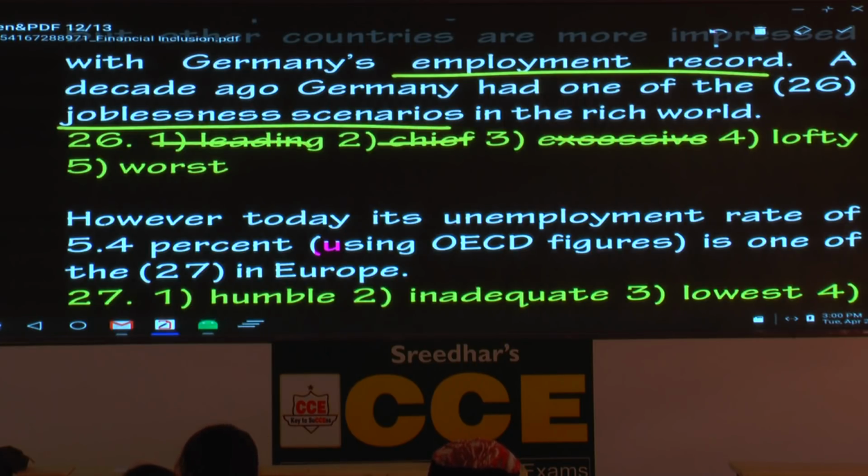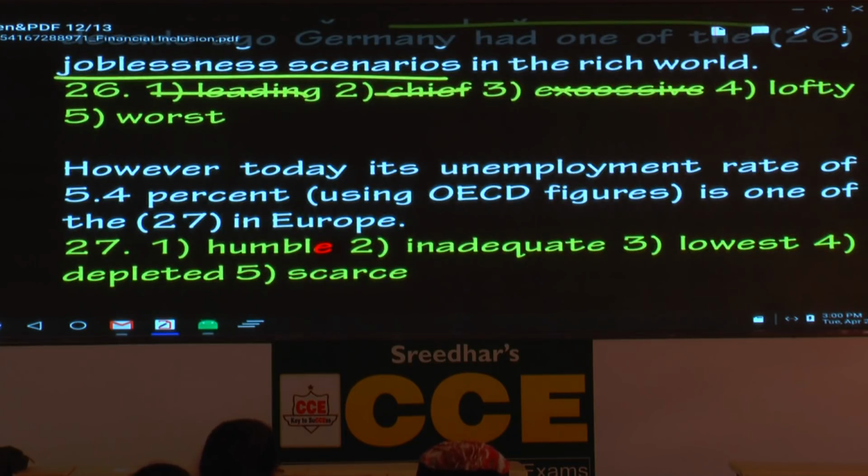So, now here, lofty goals means what? Noble, very good. So, that's a quite funny movie, as I remember. Lofty. We'll come back. What is blank number 26? Lofty is a very good word. You all have lofty goals. That's why you are here and you are listening to me. Lofty goals, essential to come up in life.